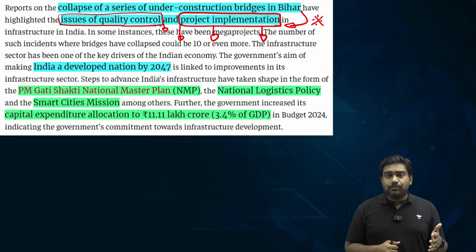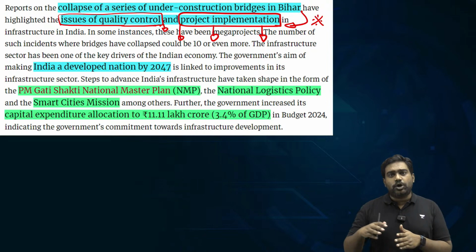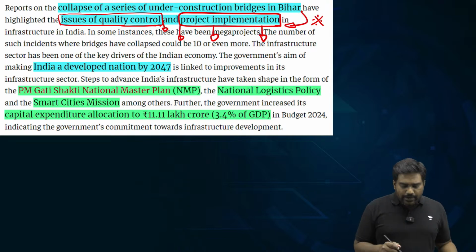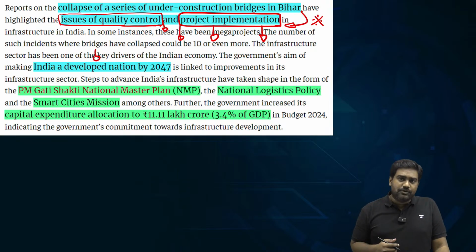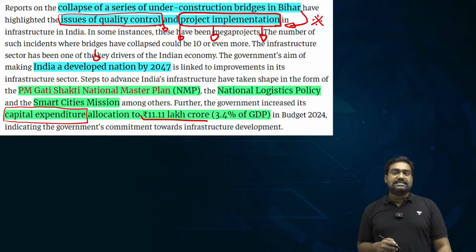Because delivering the projects on time is equally important. It's as important as ensuring the structural safety of these projects. Now, India has been doing quite well in the infrastructure sector over the last few years, especially over the last decade. The Modi government has stepped up the capital expenditure to create long-lasting capital assets.